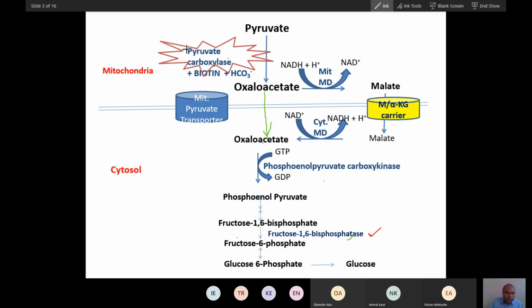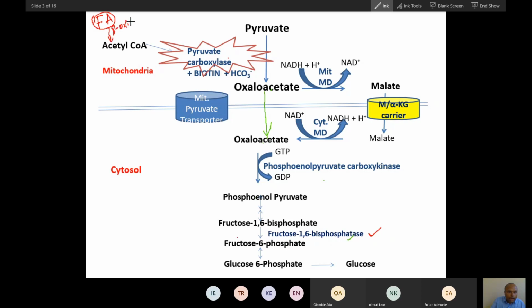You can see here this pyruvate carboxylase is active during fasting condition, not during fed condition. It is activated because of acetyl coenzyme A. You can see acetyl coenzyme A activates this. This is a very important concept. And do you know where this acetyl coenzyme A comes from? During fasting condition there is beta oxidation, so this acetyl coenzyme A will come from beta oxidation.